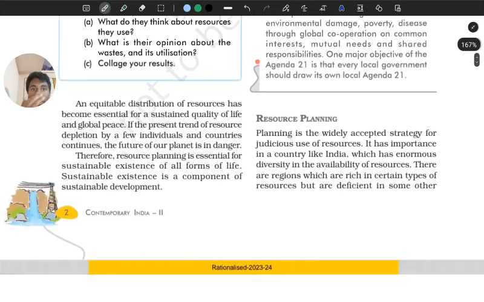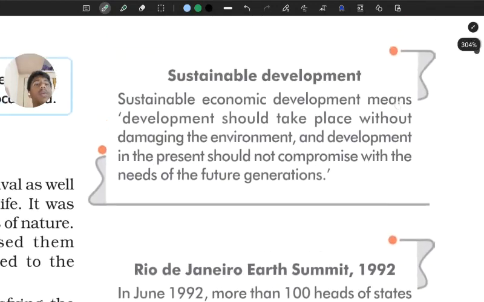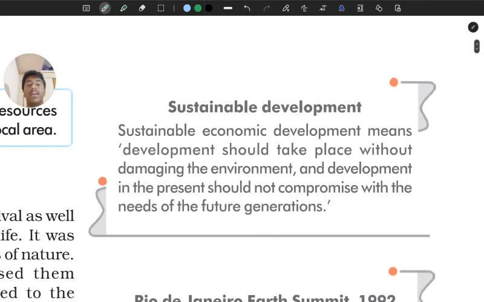So moving on, we also have another topic, sustainable development. Sustainable development refers to development that should take place without damaging the environment. It should not damage the environment whatsoever, guys. So if you want to develop yourself, you should not damage the environment. You should do it by taking care of that environment, because that is where you get the resources from, right?